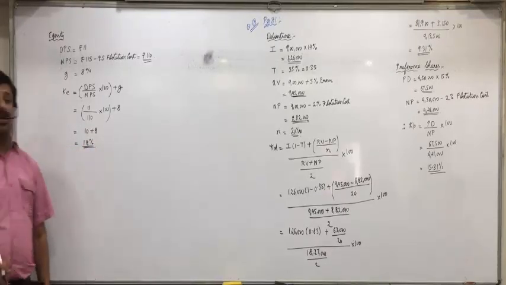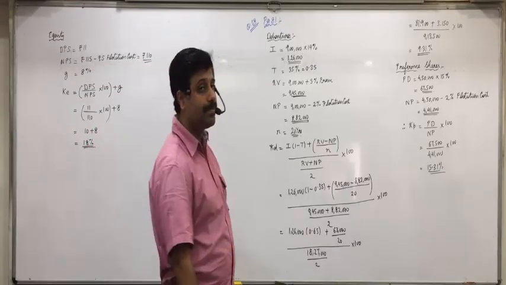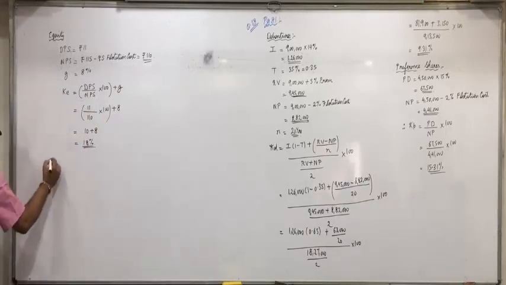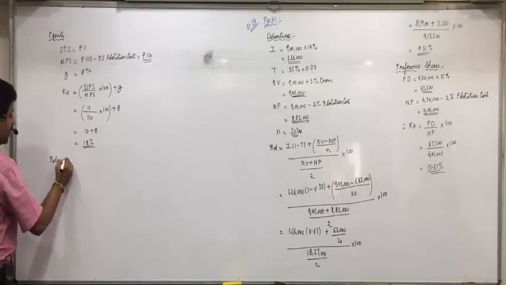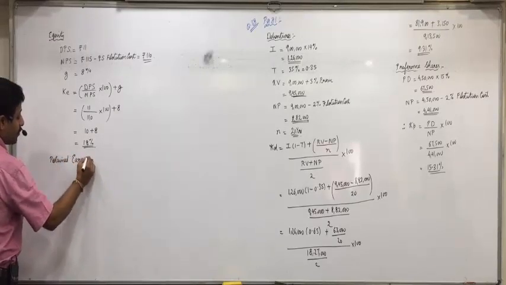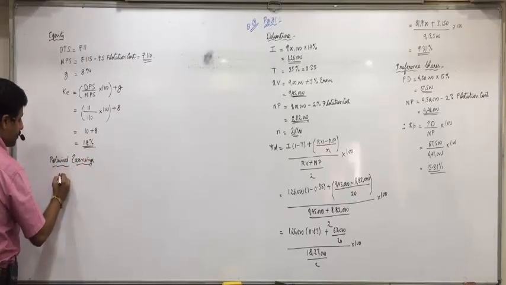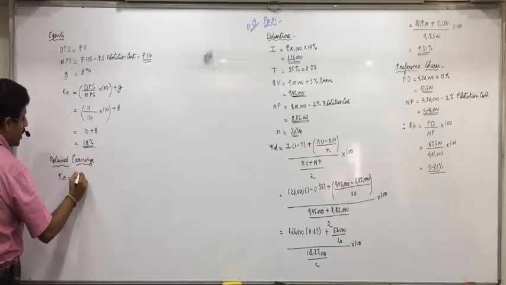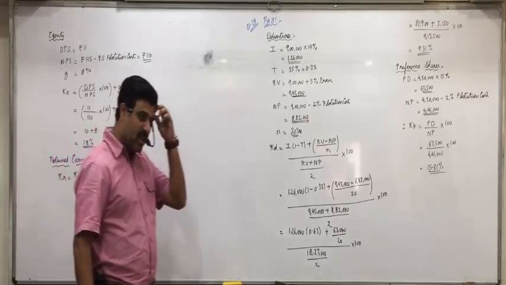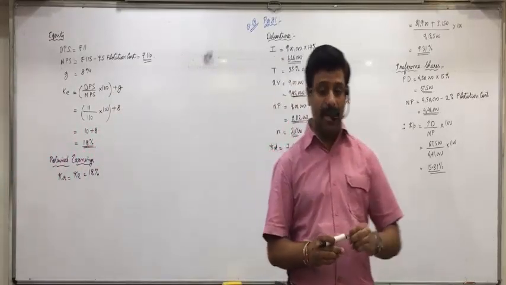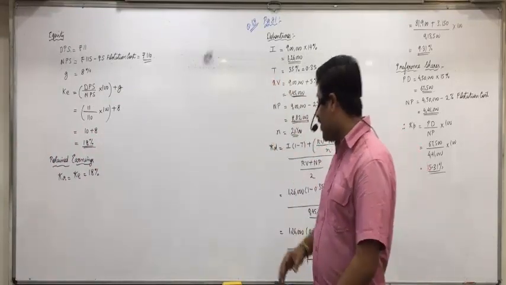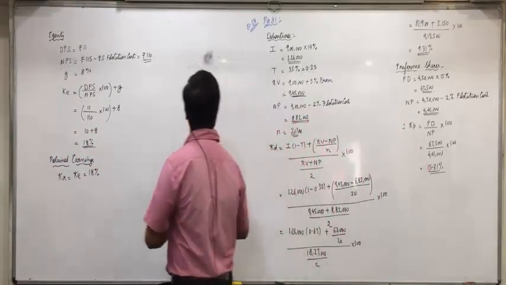And what about cost of retained earnings? It is same as cost of equity. So for retained earnings, simply write KR is equal to KE is equal to 18%. Okay, when nothing is specified, you always find the weighted average cost of capital taking book value weights. So now we'll find the weighted average cost of capital.